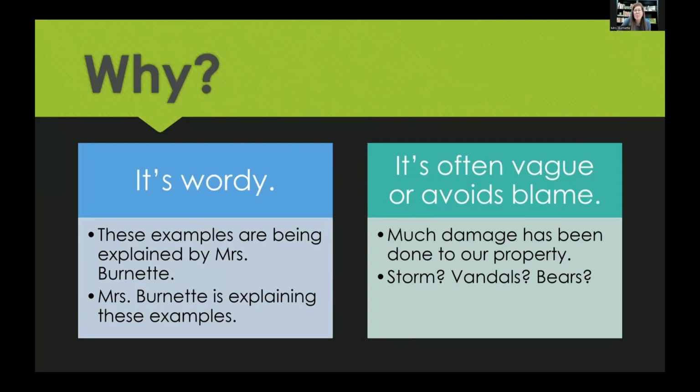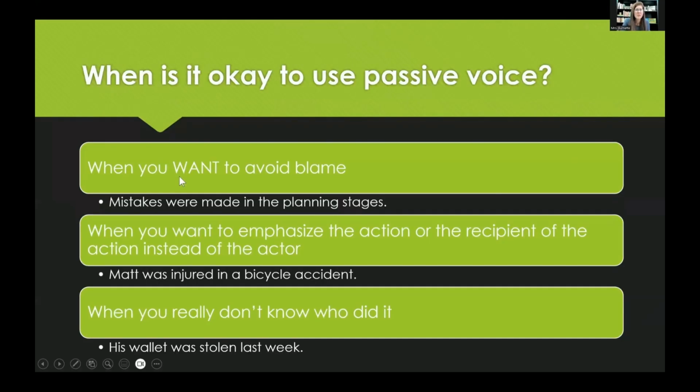Passive voice is often vague or avoids blame. Let's look at this example. Much damage has been done to our property. Who did the damage? Was it a storm? Were they vandals? Do you have bears? I have bears. Where we live, maybe it was bears. All right, so if we use passive voice, sometimes it's vague and we don't really know who it is that's doing something. Sometimes we want to avoid blame, so we might do it on purpose, but most of the time passive voice is wordy.